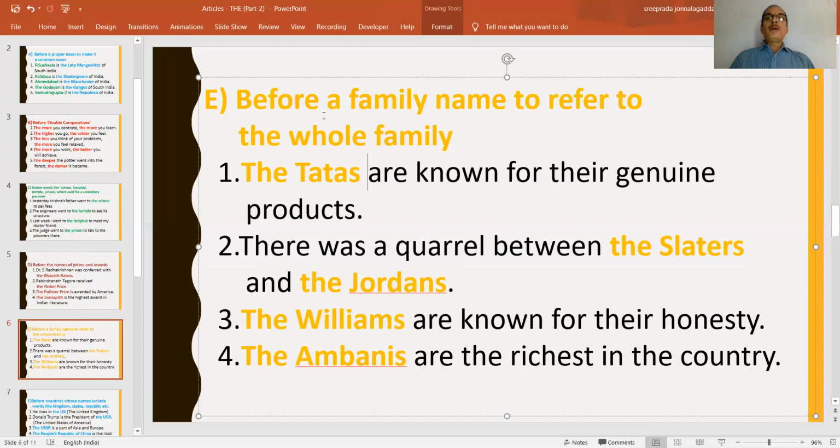That means the whole family of Tatas are known for their genuine products. Okay, all the family who are known by their surnames. So the Tatas we have to say.